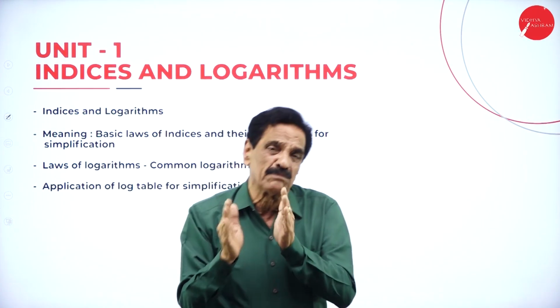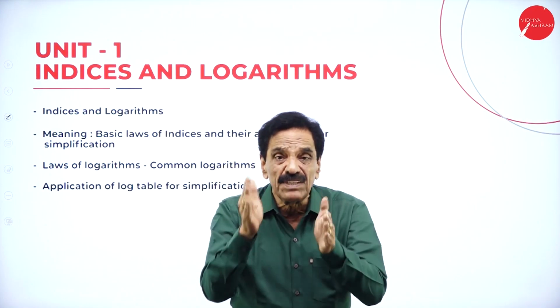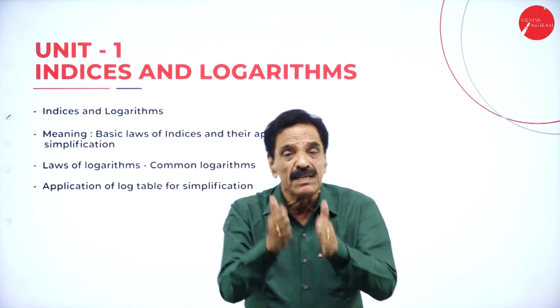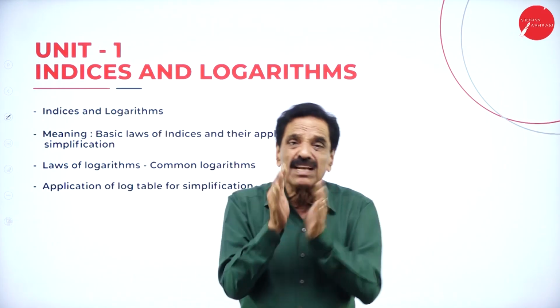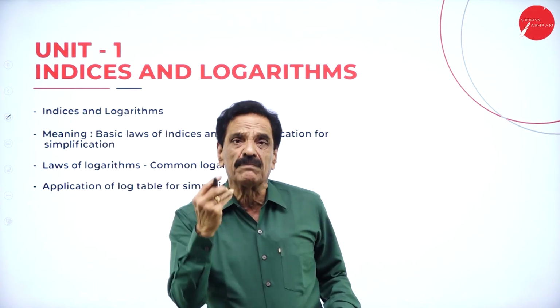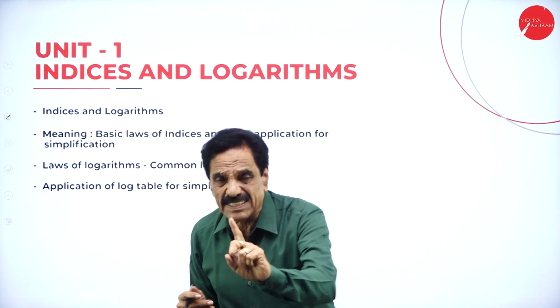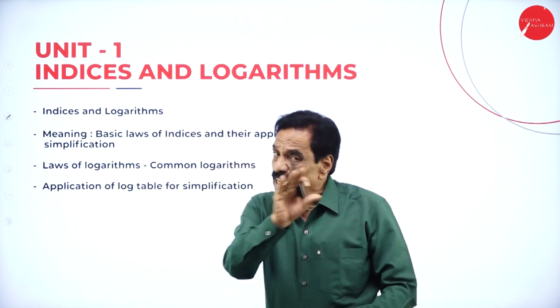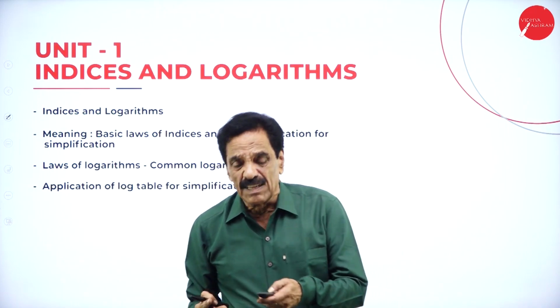Here in logarithms, we say that multiplication means adding, and division means deducting. What do I mean by that? Multiplication means adding, division means deducting. In logarithm, the characteristic is n minus 1. What do you mean by logarithm actually? There are 2 parts here. One is called characteristic, another is called mantissa. It has got the 2 divisions.